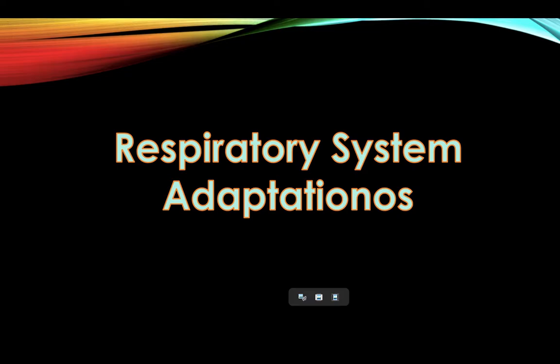Another system that is adapted due to aerobic training is the respiratory system. This is important in aerobic exercise, such as a game of netball, because it supplies the body with oxygen and removes carbon dioxide. One aspect of the respiratory system that improves with training is ventilation, which is the amount of oxygen utilised in the body in 1 minute.